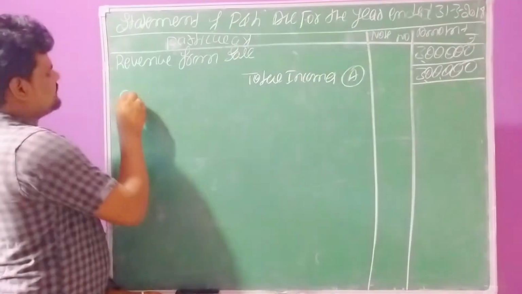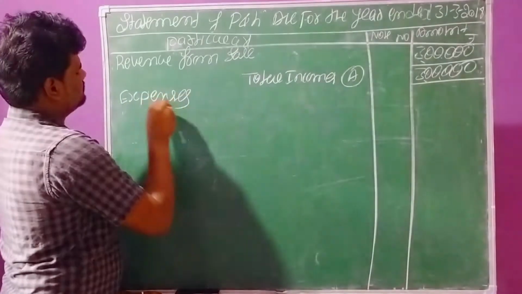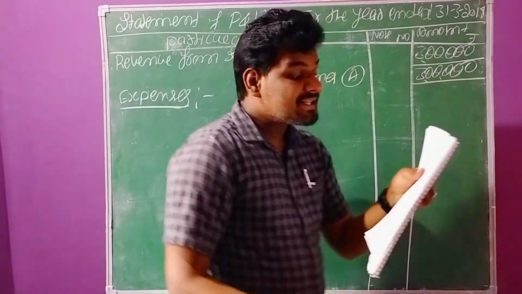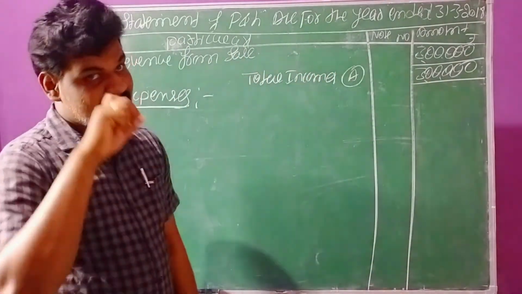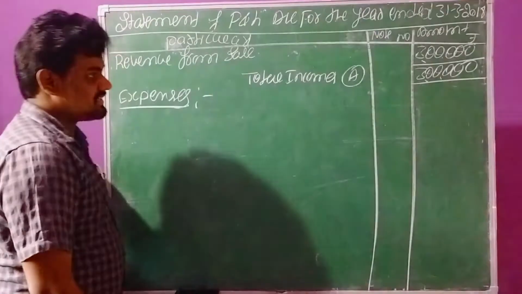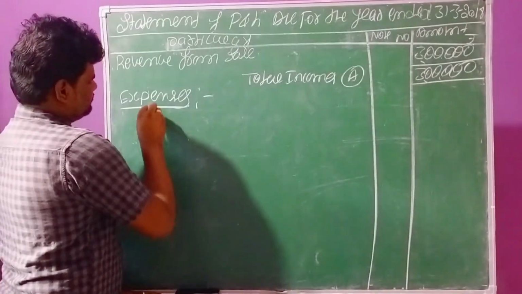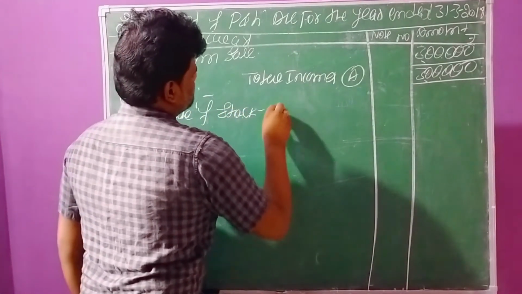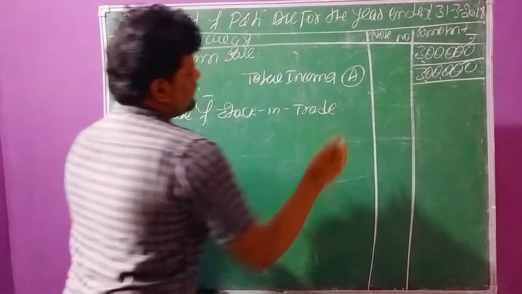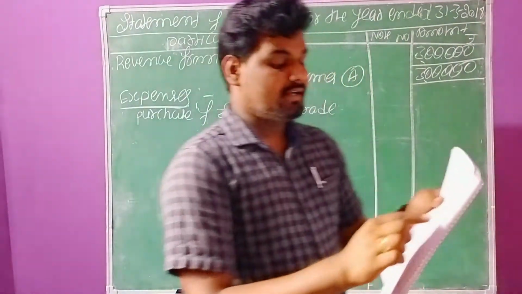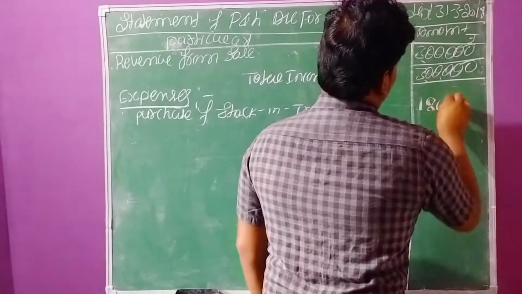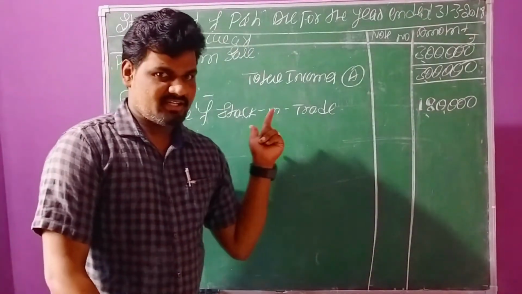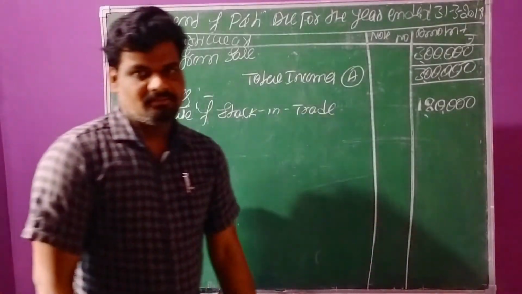Now we need to record expenses. The next headline: expenses. Okay, again continue the question. Purchases. Here purchases is related to purchase of stock in trade. This is an expense, directly given, and we need to record it. The amount given for purchase of stock in trade is 1,80,000. Directly you have to record it in the amount column. This is the first transaction related to expenses.